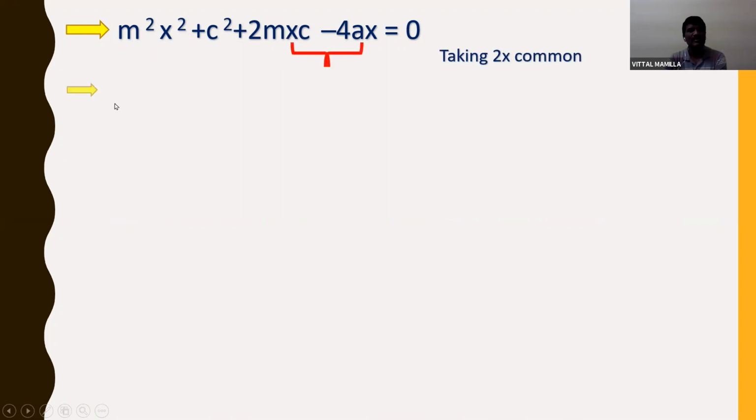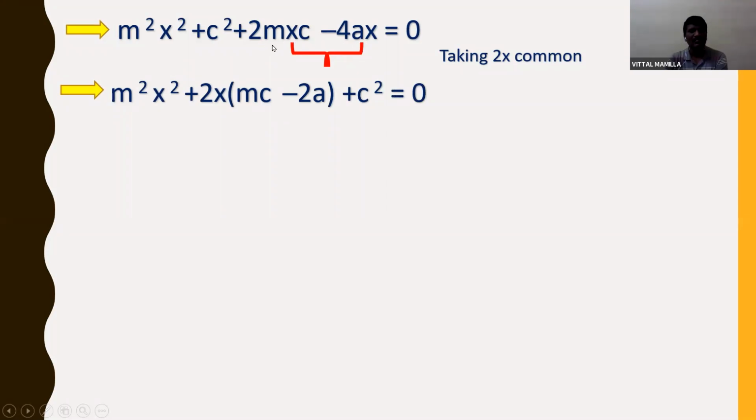If I take 2x common, I will get m square x square, plus 2x common from 2mxc, mc, minus 4ax, 2a remains, plus c square is equal to 0. I am writing this. So consider this as equation number 3.